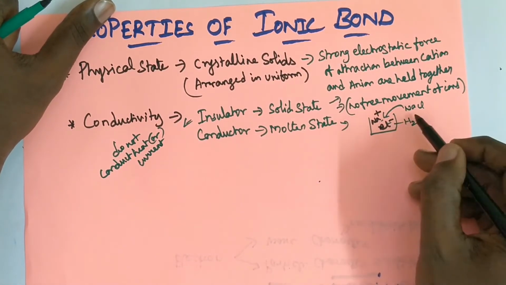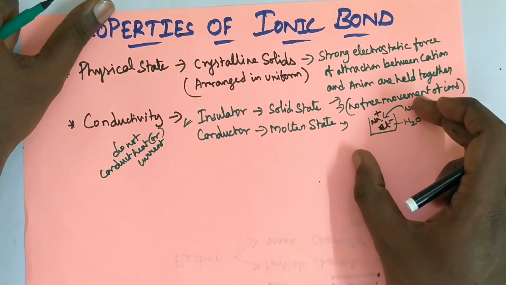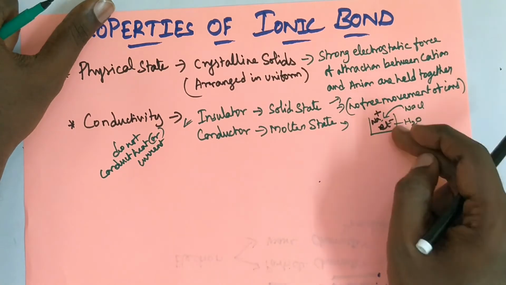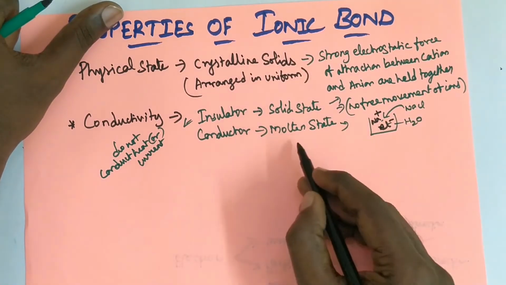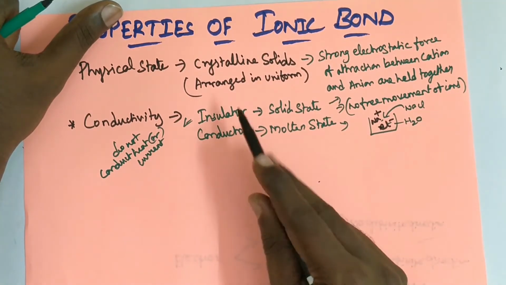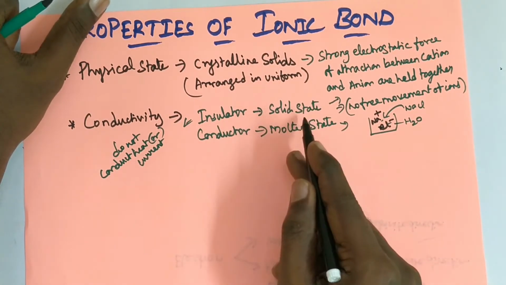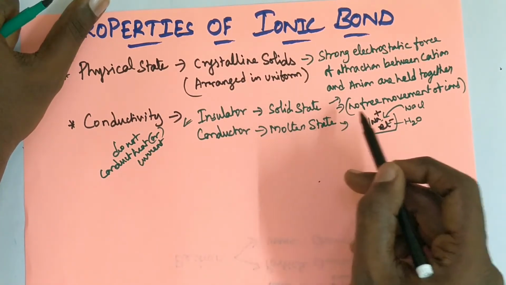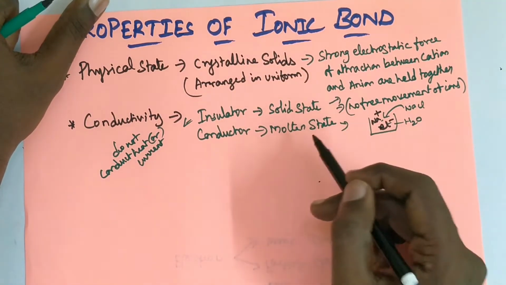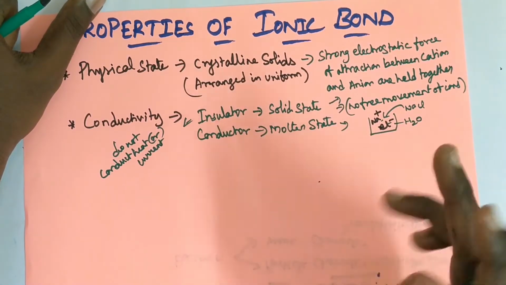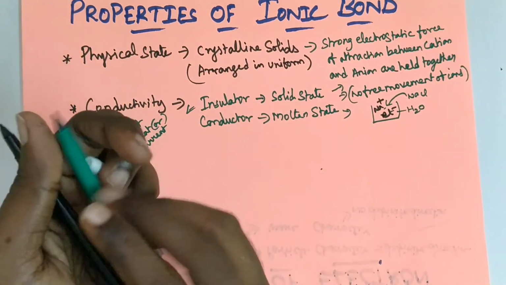Due to the splitting of these ions, the ions are free to move, hence they conduct electricity, because ions are freely moved when dissolved in water. That's why in molten state it acts as conductor. So always remember, ionic bonds are insulator in solid state and conductor in molten state. Why is it insulator in solid state? Because there is no free movement of ions. When dissolved in water, the ions are freely moved, hence they conduct electricity.